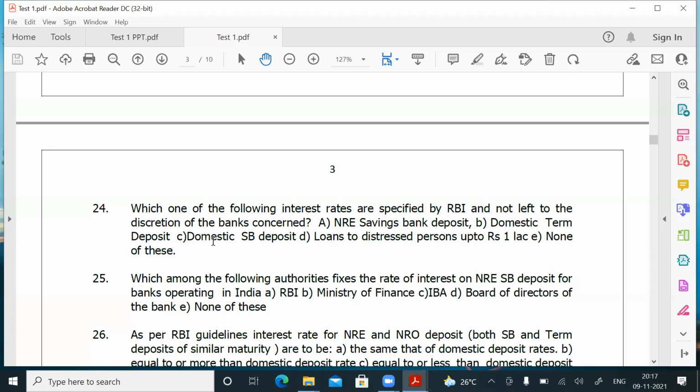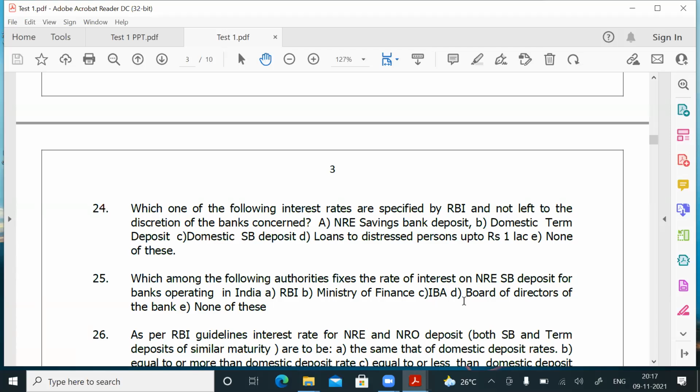Which among the following authorities fixes the rate of interest on NRE SB deposit for banks operating in India? See, whether NRE SB deposit or domestic SB deposit or term deposit, who decides the interest rates in India in the banks? So the bank's board of directors, they will take into account the RBI guidelines. Based on that, they will frame the interest rate. Who decides the rate of interest? Board of directors of the bank. Question number 25, answer is D.